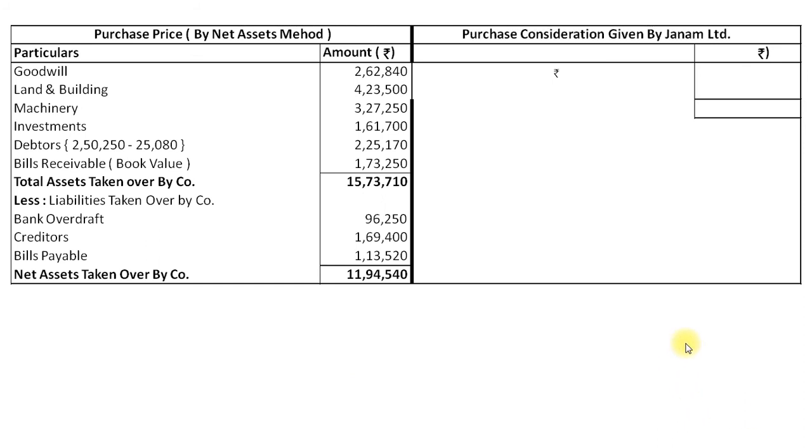Purchase consideration given by Janam Limited, particulars and amount. The company gave 72,000 equity shares of ₹10 each at ₹12. So total amount ₹8,64,000, and the rest of the amount is paid by the company in cash. So the difference figure is our cash, that is ₹3,30,540.